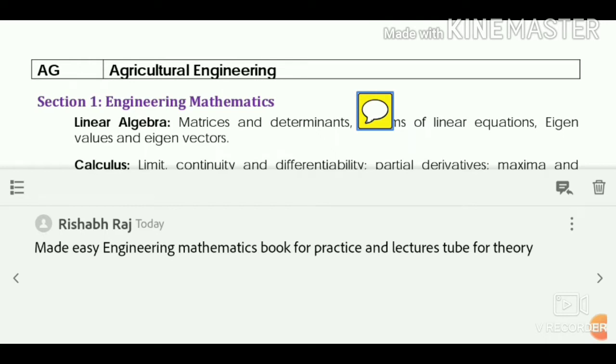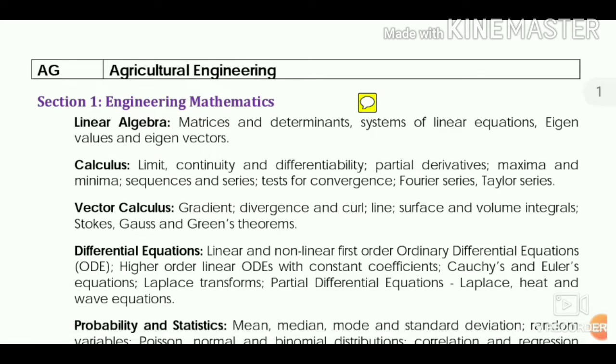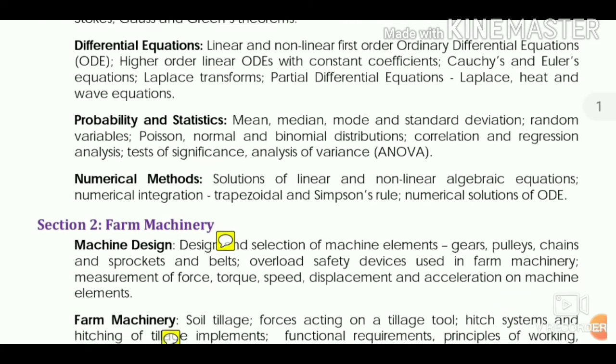The Lecture Tube channel has an engineering mathematics playlist with 98 videos covering the whole engineering mathematics for the GATE syllabus. This is sufficient and will provide enough theory so that you can practice from the MEDIZ engineering mathematics book. We are recommending this channel not because we have any profit from it, but because we studied from there.